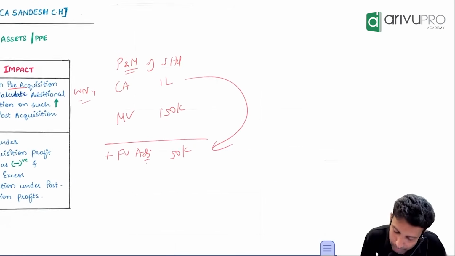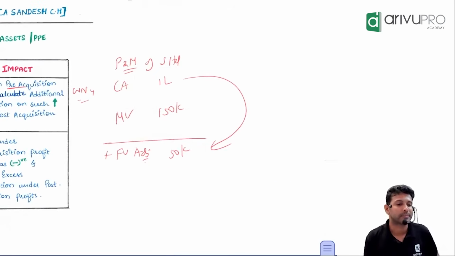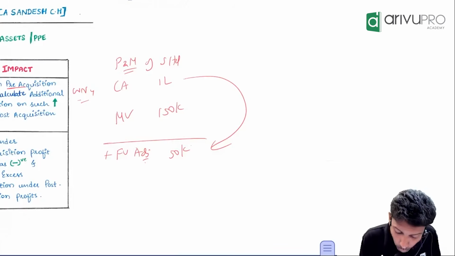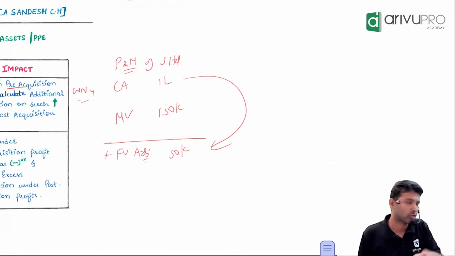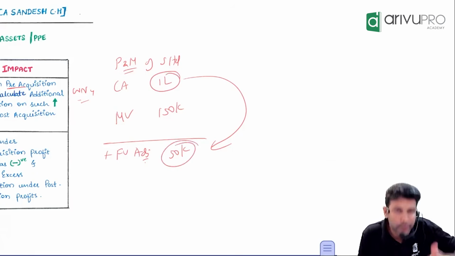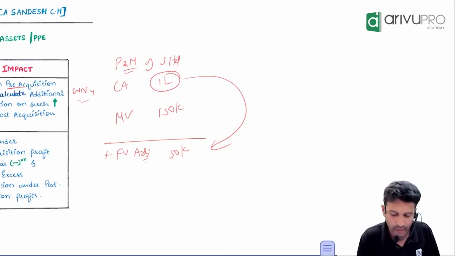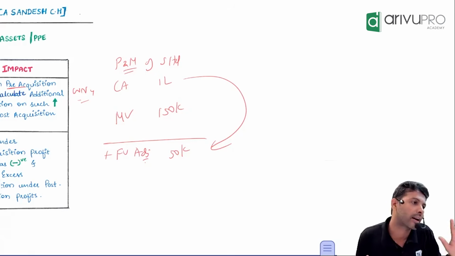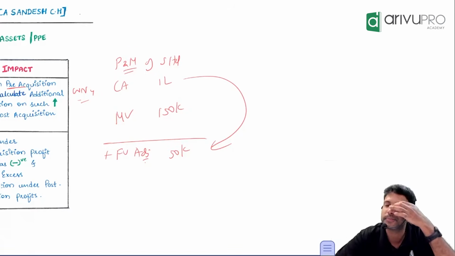What will come? 50,000. Because the subsidiary has considered 1 lakh, but for consolidation purpose, what has got ignored? 50,000. So consider that 50,000. 1 lakh already considered, consider 50 more now. So it becomes how much? 1 lakh 50. That is the market value, and investment is based on market value. So it is a reasonable comparison.